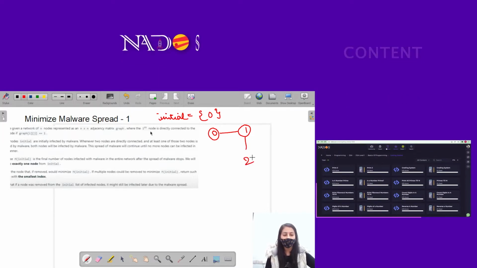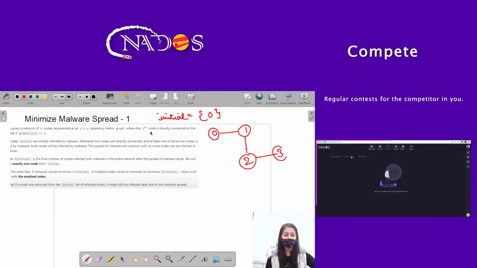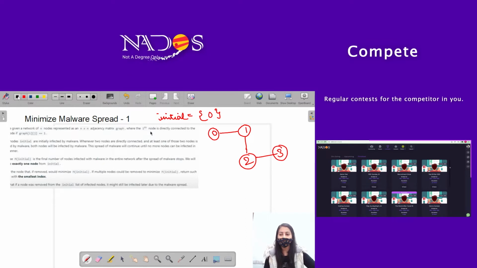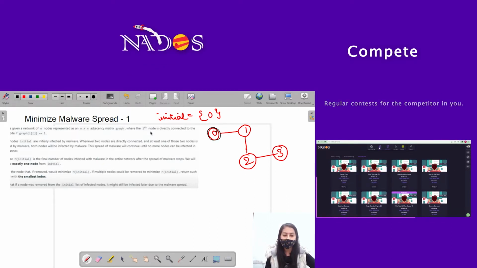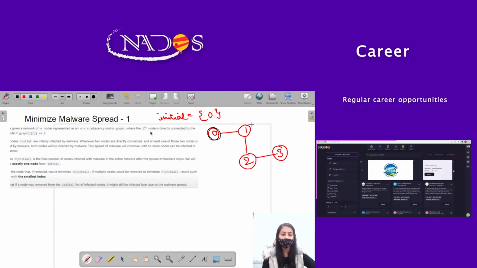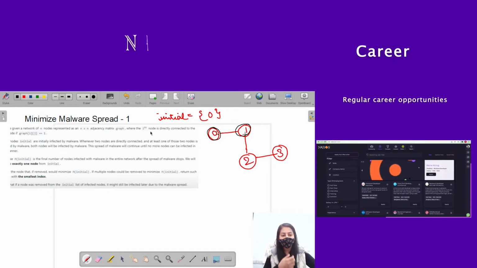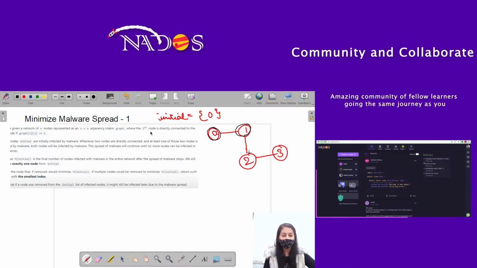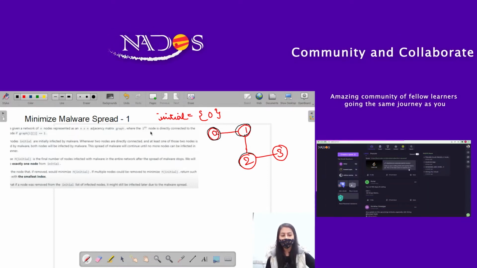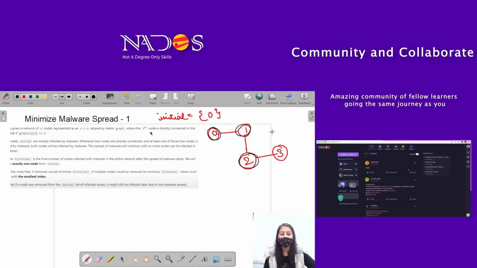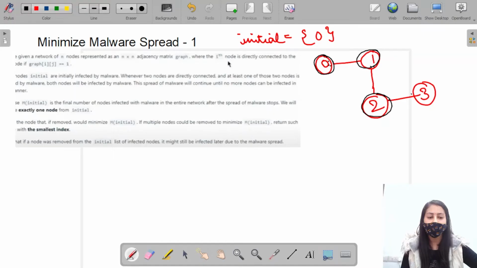So if the graph is like this, 0 is infected by malware. Since there is a direct edge between 0 and 1, 1 is also infected by malware. Now 1 is infected, there is a direct edge between 1 and 2, so 2 also becomes infected. Now there is a direct edge between 2 and 3, so 3 also becomes infected.